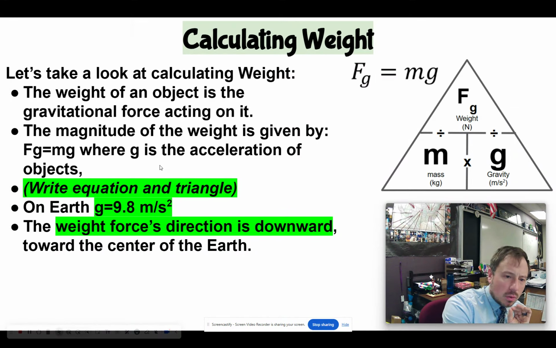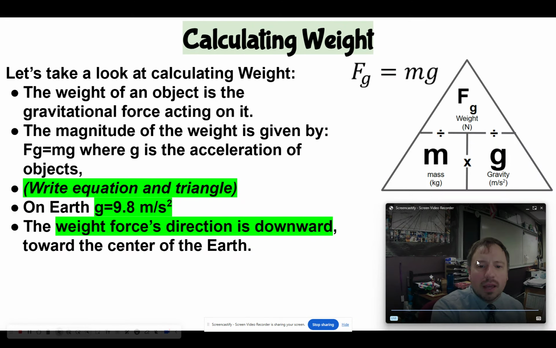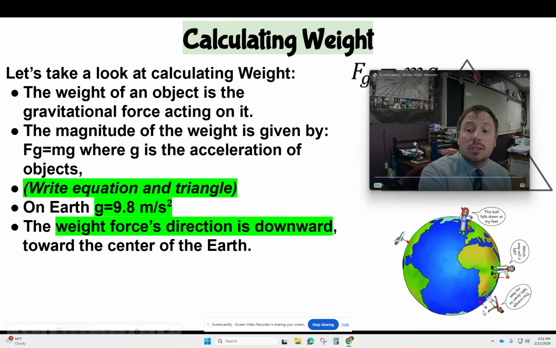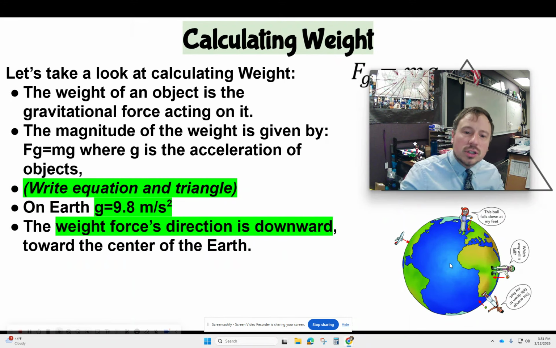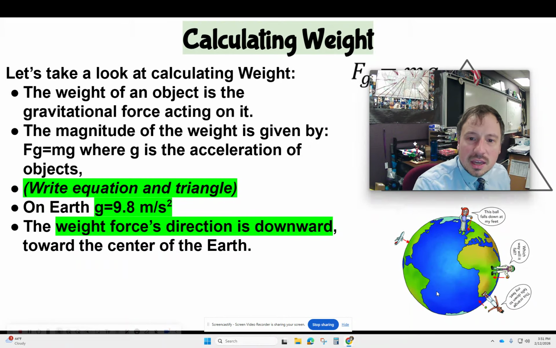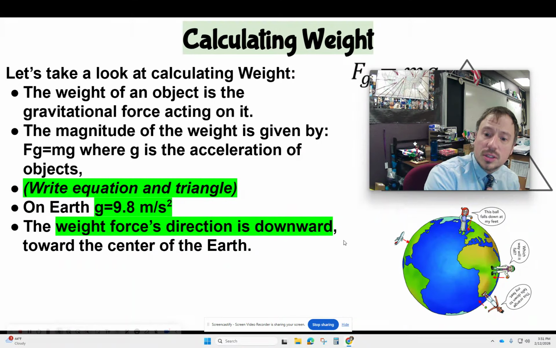And the weight force has a direction. The direction of the weight is always going to be downward. When we talk about putting in other forces, weight is always going to be pointing downward. I don't want to confuse us with negatives and whatever. It's always going to be pointed down toward the center of Earth. So it is a vector quantity, but when we're calculating it, we're going to calculate just the magnitude. On Earth, it's always going to be pointing downward.